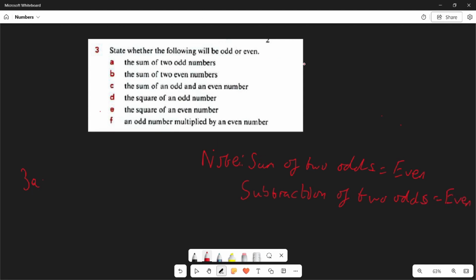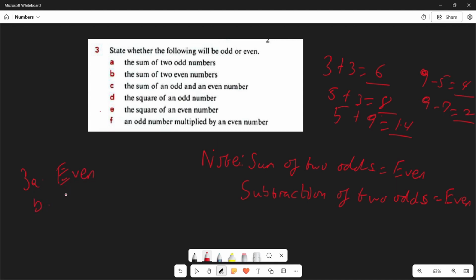So for example, let's say we have 3 plus 3. This will give us an even number. 5 plus 3, even number. 5 plus 9 is a 14. So that will give us an even number. And the same thing goes for when you subtract. So 9 minus 5, that is 4. This is even. 9 minus 7, that is 2. That's also an even. So whenever you sum or subtract two odd numbers, they always give you an even number. So the answer to the first one, which is the sum of two odd numbers, will be given as even.